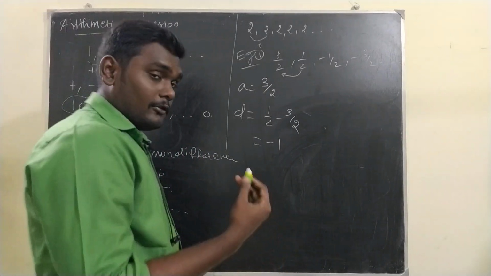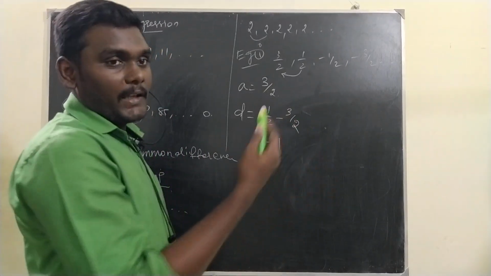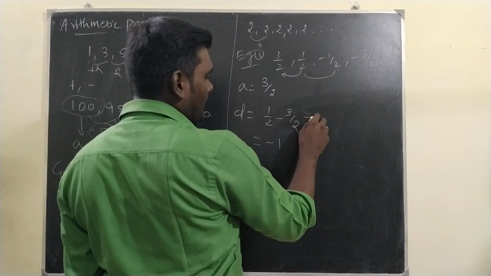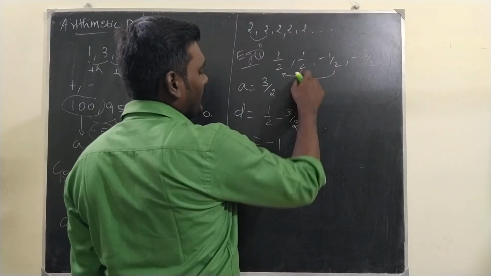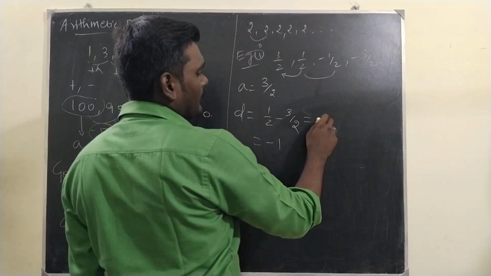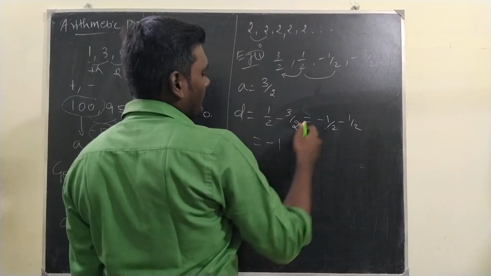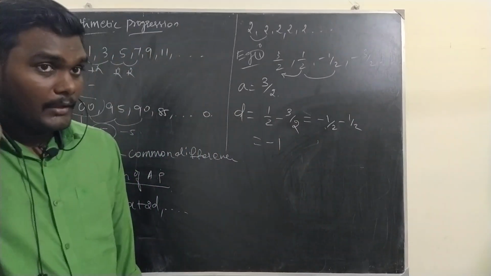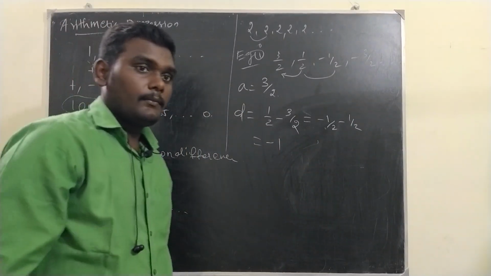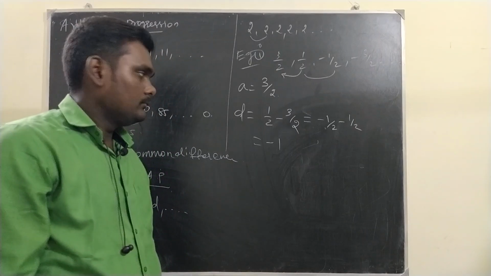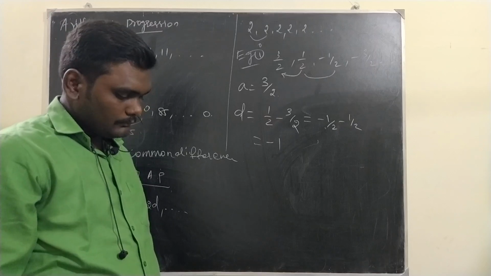Got it? Also, the common difference will be the same for all the terms. If you take the difference between these two also, it will be the same. So I am fixing this one: next term minus previous one. So minus 1 by 2 minus 1 by 2. Then what is the difference? When you add this, minus 2 by 2, which is minus 1. Got it? Any doubts in this?